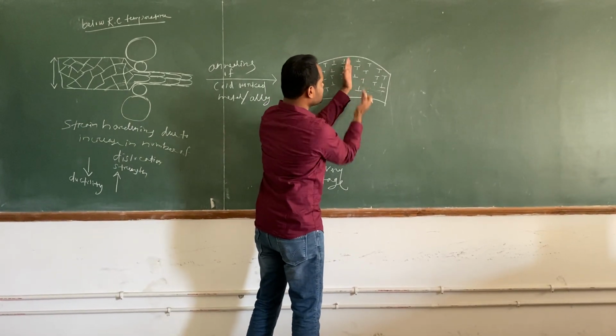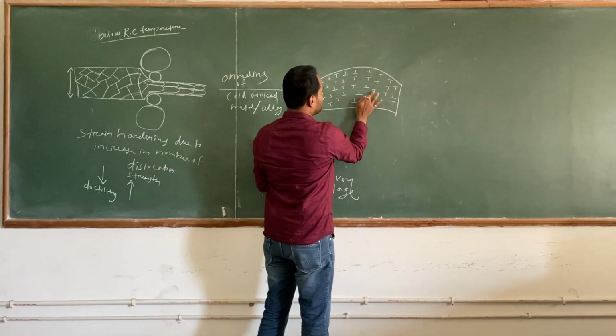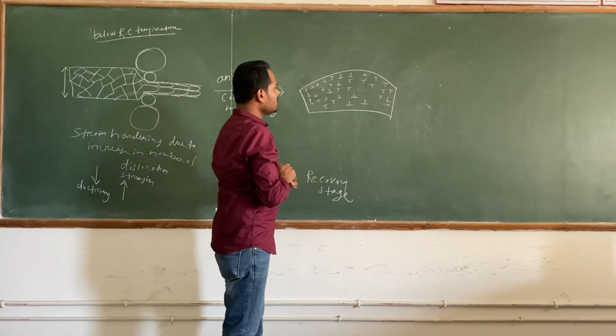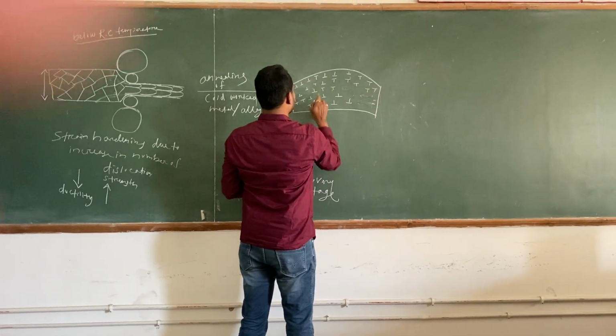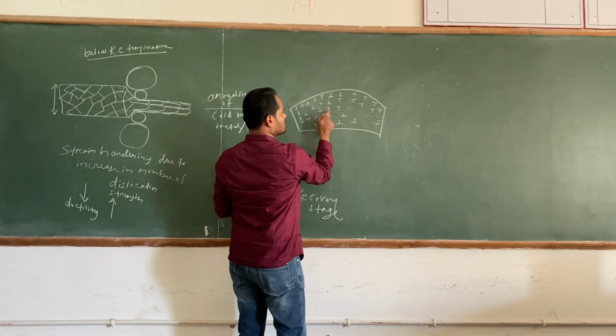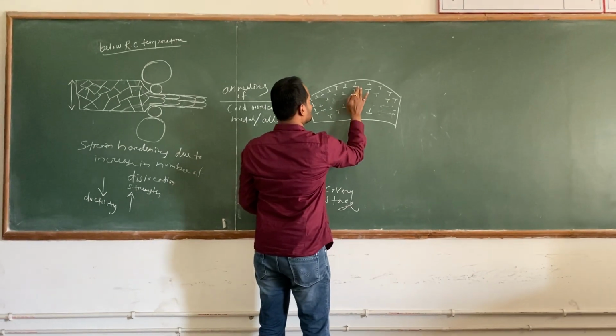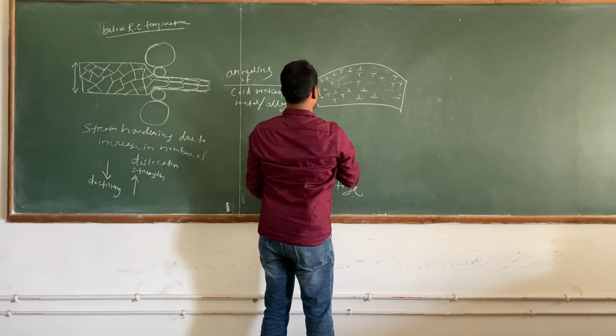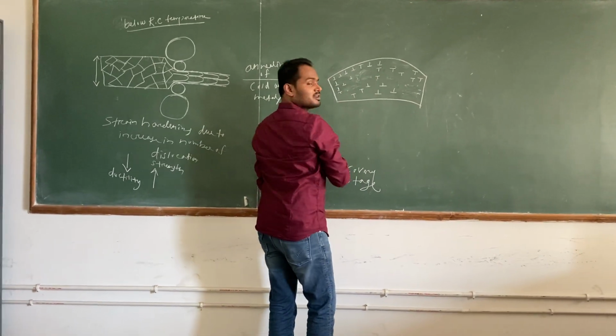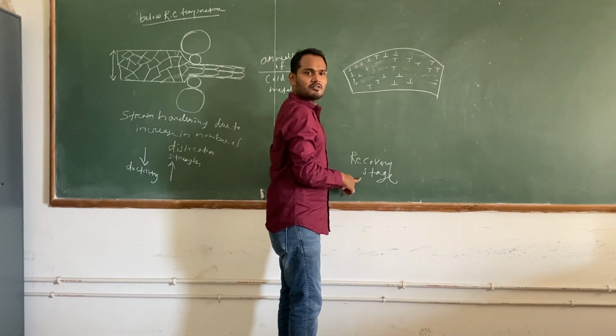This is moving in this direction. This is moving in this direction. They come closer, and these two dislocations will get annihilated. Right? Disappear. Similarly, this will happen for these two. This will disappear. These two can disappear. You can see opposite signs. These two dislocations can disappear, and further these two dislocations can disappear. These two dislocations can disappear. This is happening during the recovery stage.